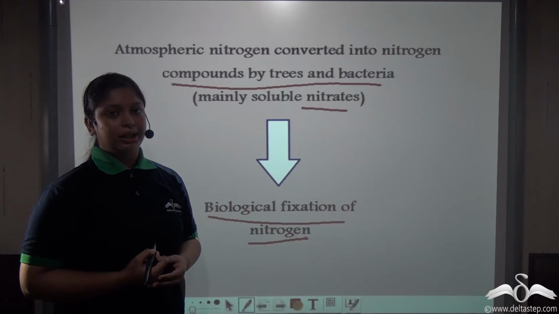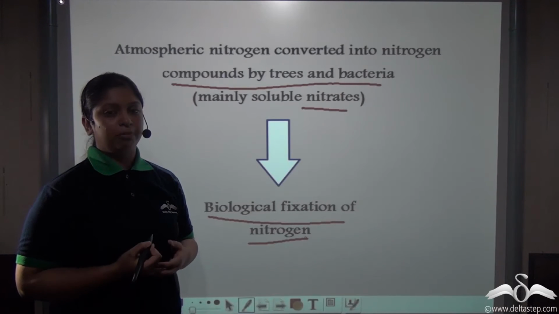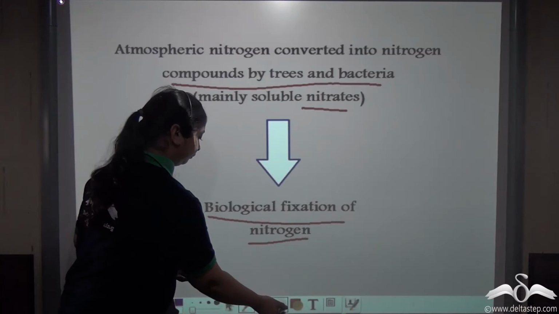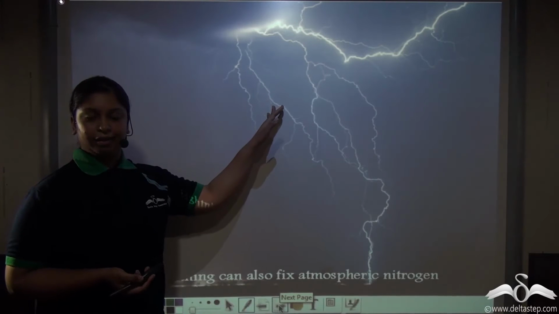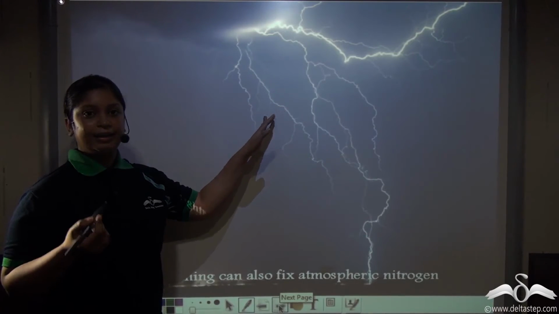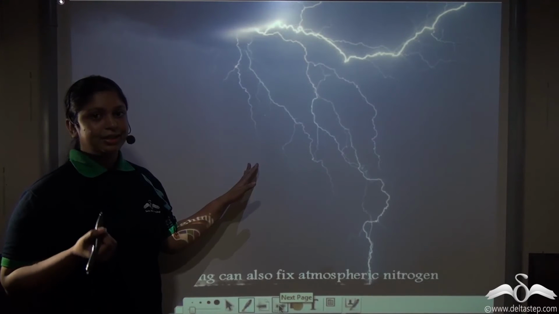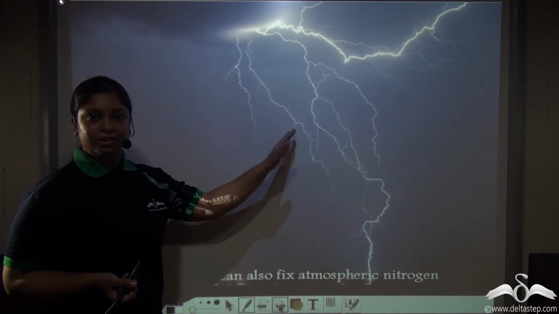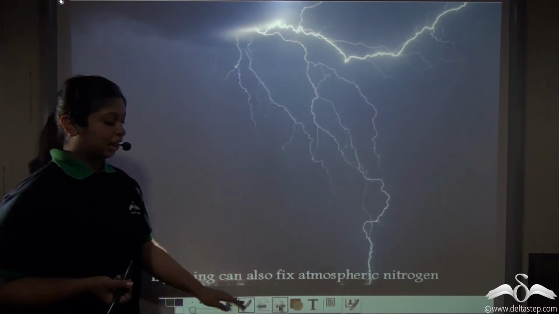I told you initially that not only biologically, but the atmospheric nitrogen can be fixed non-biologically as well. Well, you can see in this picture lightning. Did you know that lightning can also fix atmospheric nitrogen for our plants? Yes, it's true. When lightning takes place, the atmospheric nitrogen gets fixed into soluble nitrogen. Let us see how.